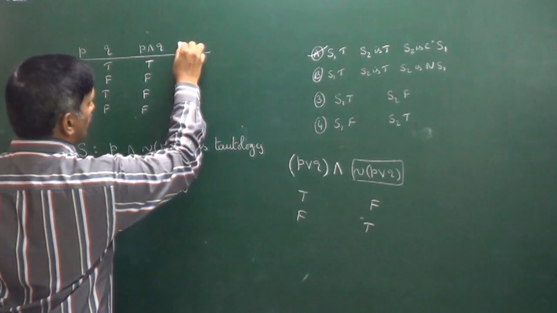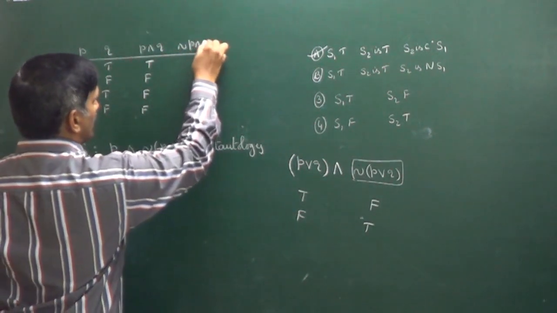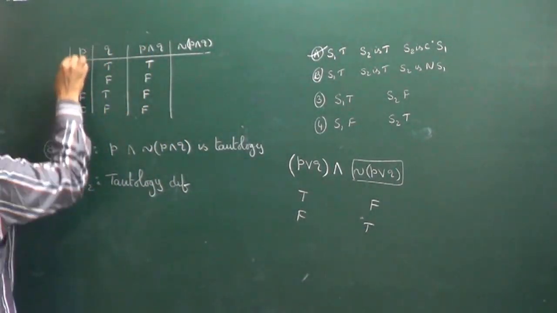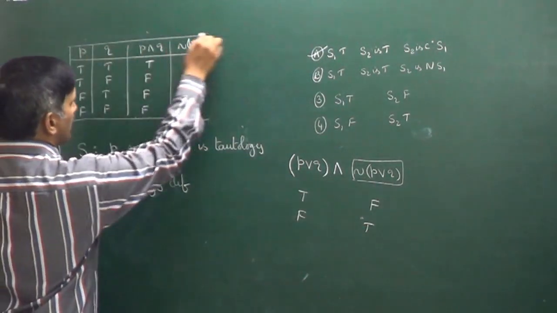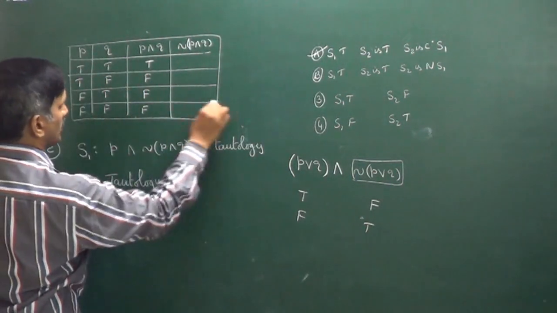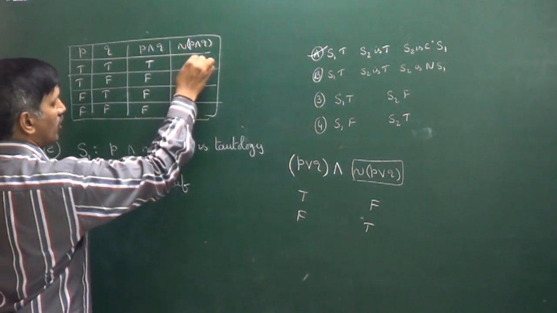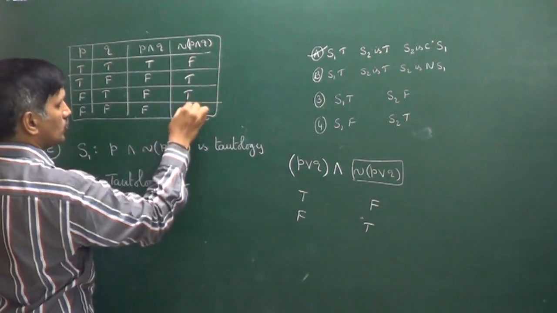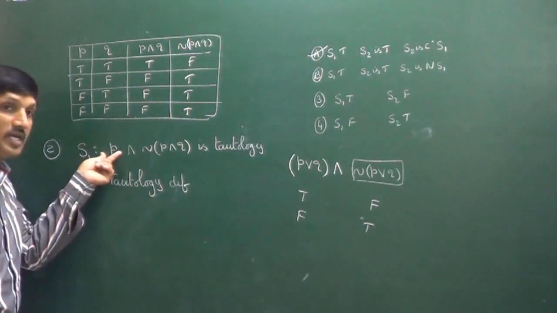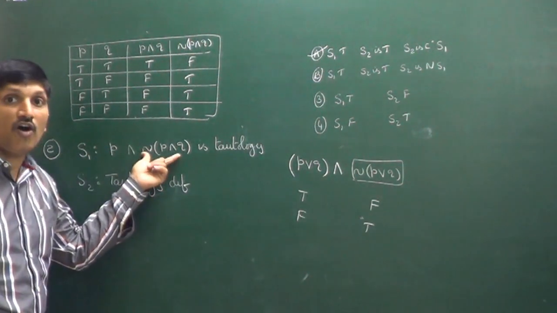Next, we have to write the negation. That means negation of (P and Q) we are going to construct. We already got P and Q; its negation we have to construct. Its negation, come on, tell me. Its negation is false. It is true. It is true. It is also true. Now you have to observe P and negation of (P and Q).